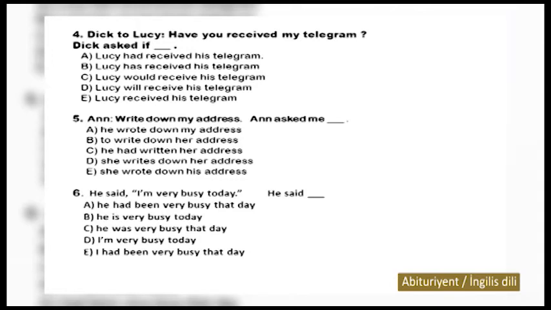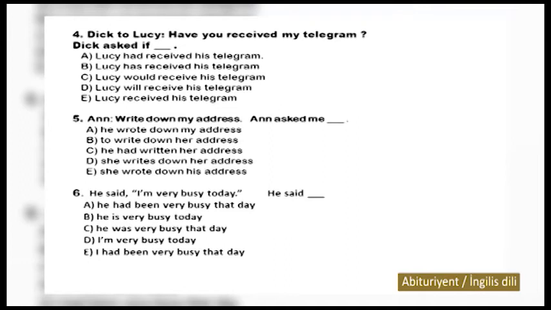Dick to Lucy: Have you received my telegram? You see, Dick asked. It is in the past. And we have to think about the tense changes for direct speech. Lucy has received is incorrect. Would, will, and received. It means that B, C, D variants are incorrect variants. It is very easy to do it. Our right variant is A, if Lucy had received his telegram.